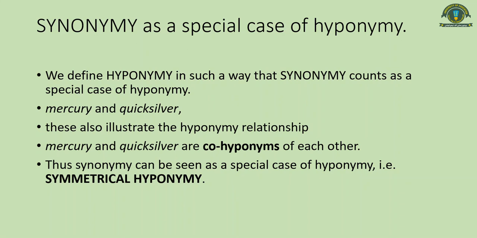Similarly, child and cat are co-hyponyms of each other, and they are also synonyms. So synonymy can be seen as a special case of hyponymy, which we call symmetrical hyponymy.